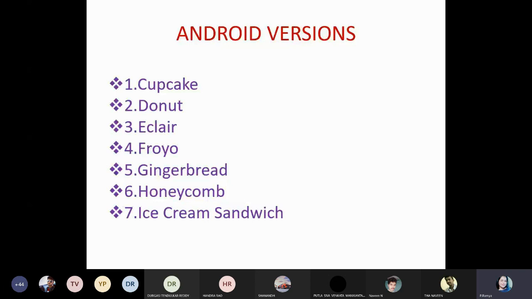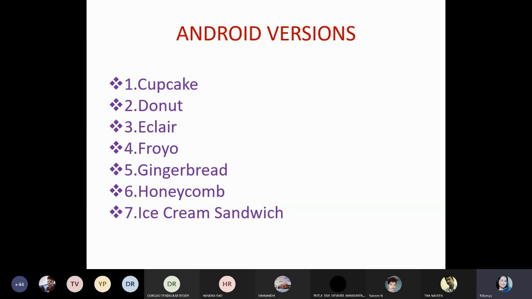Simply, I'm just reading the names. C has Cupcake, the letter C, the version released by Google called Cupcake. And the next, D starts with Donut, E starts with Eclair, A, B, C, D, E. Next, F starts with Froyo, then Gingerbread.